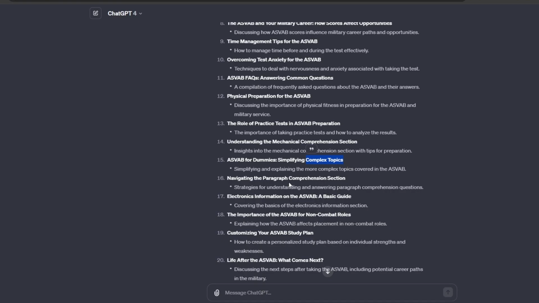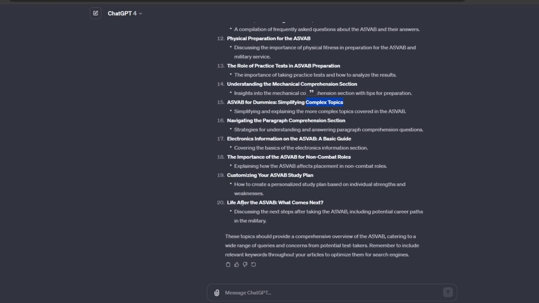Navigating the paragraph comprehension section. Again, pretty smart. Electronics information on the ASVAB. Yep. Importance of the ASVAB on non-combat roles. Okay, great. I don't know what that means, but I'll figure that out. I mean non-combat roles like nuclear power and different things you're doing. Customizing your ASVAB study plan. Okay, that might be something I'm going to do later. I don't know how to do that right out just yet, because I feel like there's a very easy way to pass the test. Life after the ASVAB, what comes in?